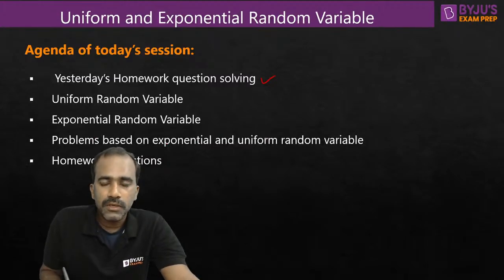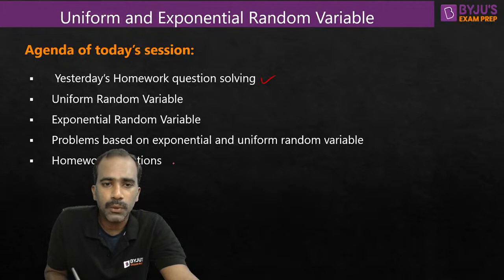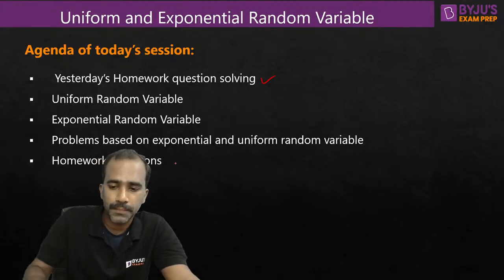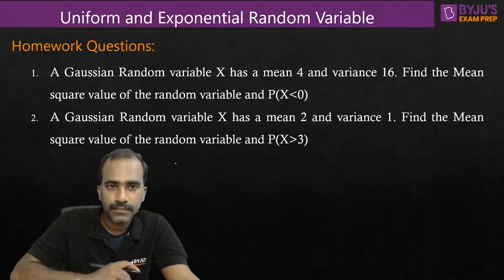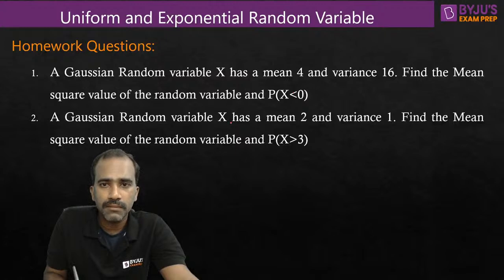So we'll talk about some problems based on exponential random variable and uniform random variable. And then I'll give you some homework questions as well in today's topic. So these are the 2 questions I've given you as homework in yesterday's session. So let me quickly solve them.